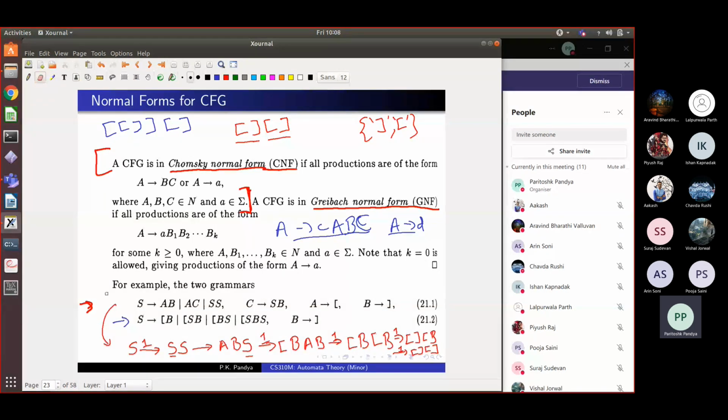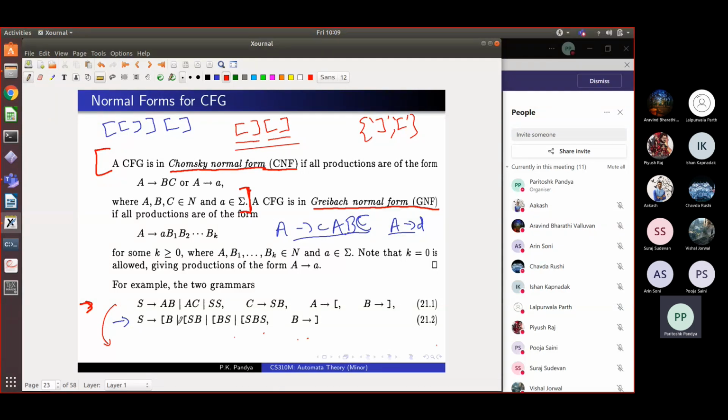It didn't allow me to erase anything. Oops. Okay, I'm just going to use the plain old erasing. Okay, we're going to derive the same string, left bracket, right bracket, left bracket, right bracket. Okay, pay attention. This string we are going to derive using this grammar.